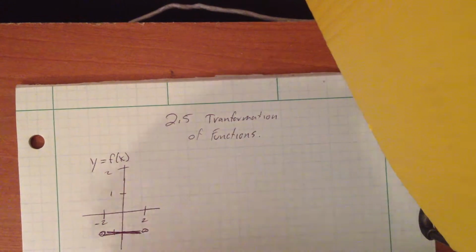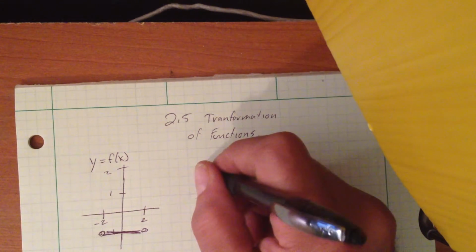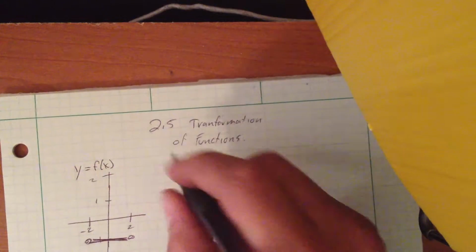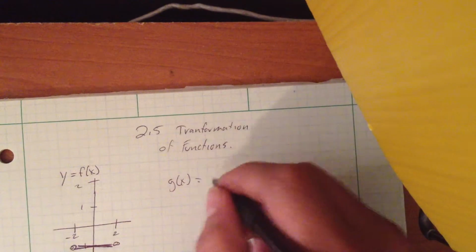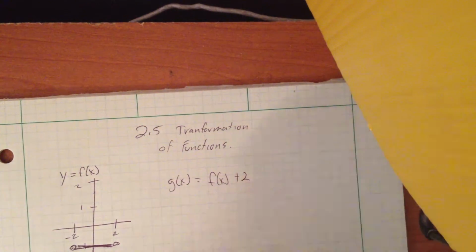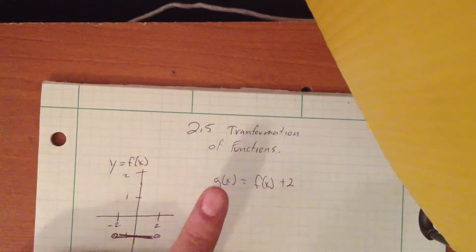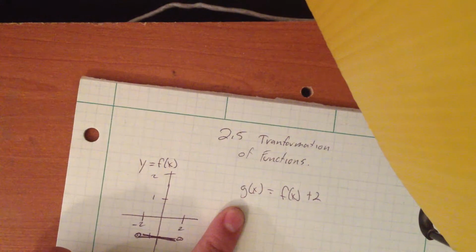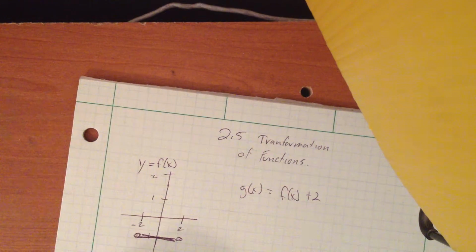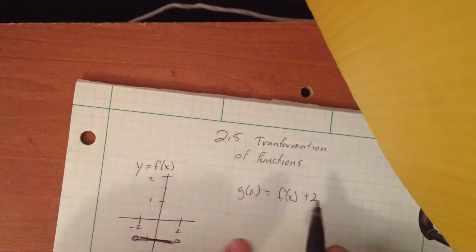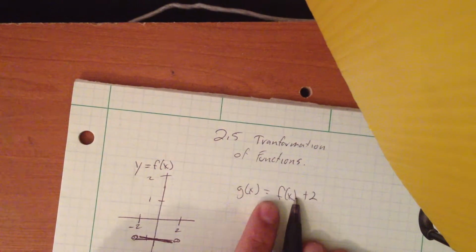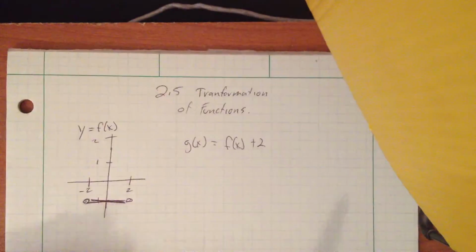And then they're asking you to find g of x, which is going to equal f of x plus 2. So g of x is a different function, because it's a different letter. f of x is one function, g of x is a different function. But g of x is 2 more than the function f of x, right?